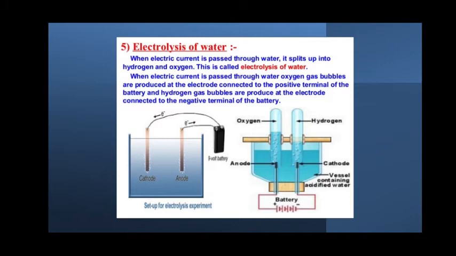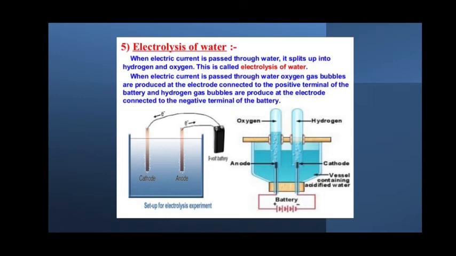For this purpose, we have to take a tank, which is called a voltameter. Inside this you have to fill it up with water. Insert two inverted test tubes filled with water inside that trough containing water, that is the voltameter. Below it, it will be connected to the metal rods, which are called electrodes. Those electrodes in turn will be connected to the battery. The plus sign is called the anode and the minus sign is called the cathode.